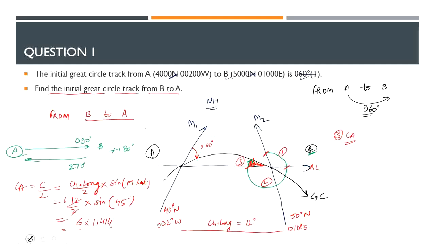Nishita, are you getting the same thing? Okay, so we'll average it out to 4 degrees. The convergence angle is 4 degrees, so I'll write 4 degrees. This is the first step, and this is the third step.